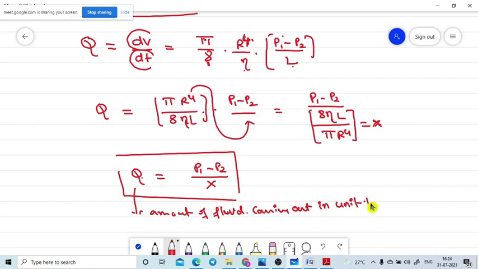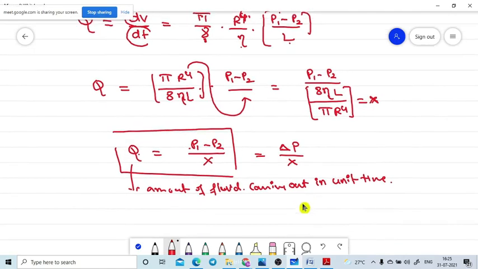That is equal to volume flow rate. So what is P1 minus P2? It is the pressure difference. Can I write delta P? It is the pressure difference, delta P divided by X. Now I am recalling one of the important formulas.